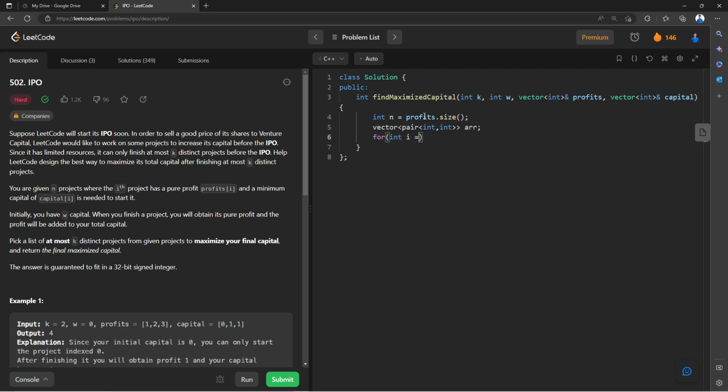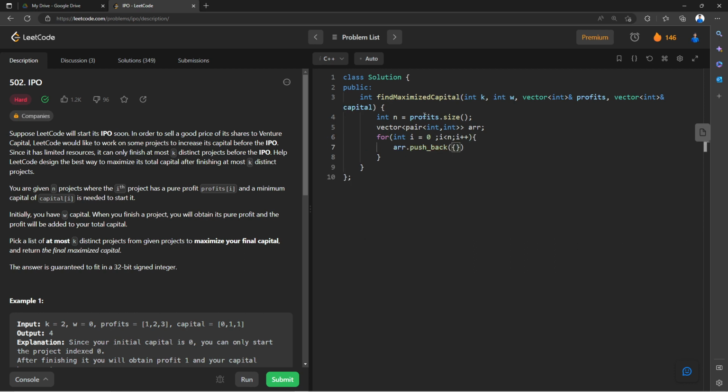So I'm going to traverse over my profits, for int i = 0; i < n; i++. I'm going to say array dot push, and here I can say capitals of i, comma, profits of i, right? So once we have done this, we have created a 2D array where the first index is capital and the second index is nothing but profit, right?